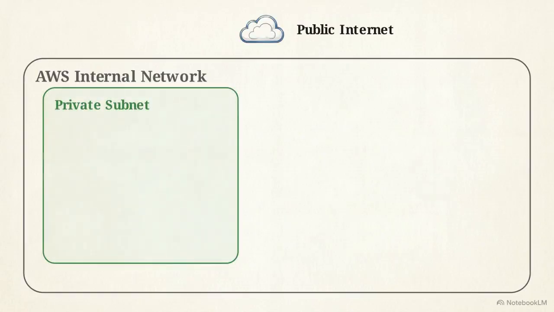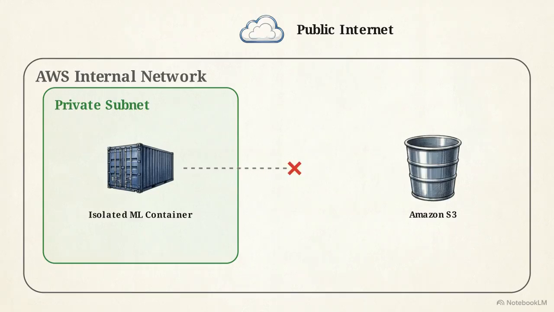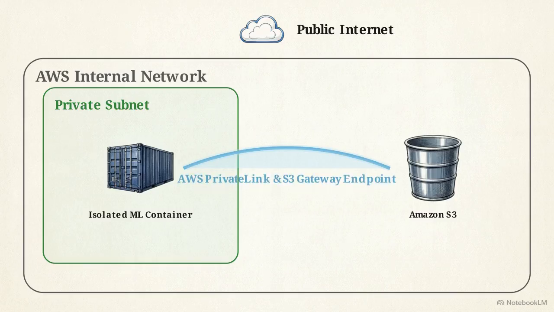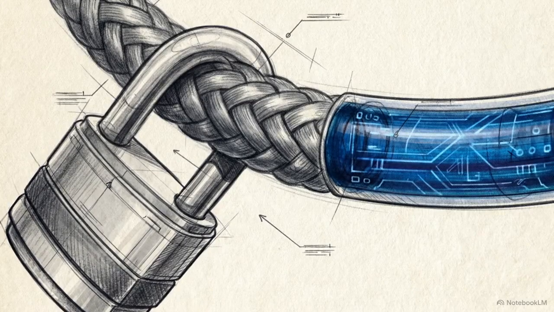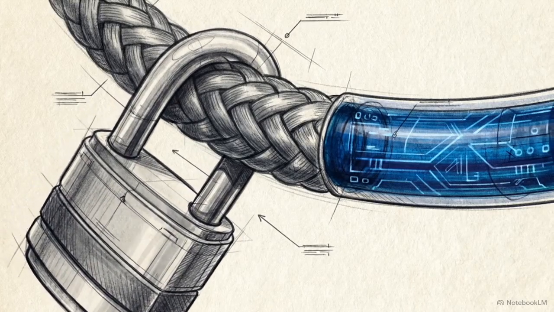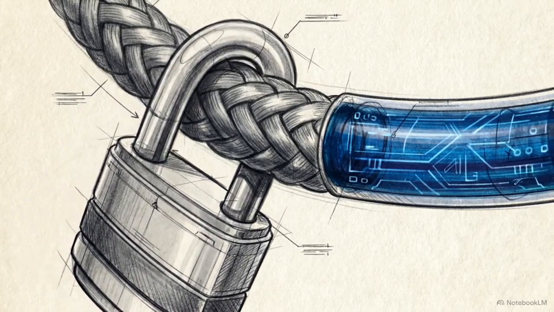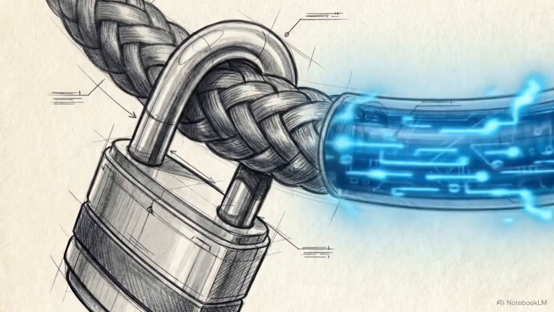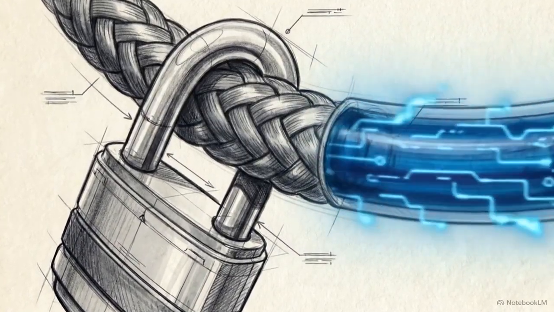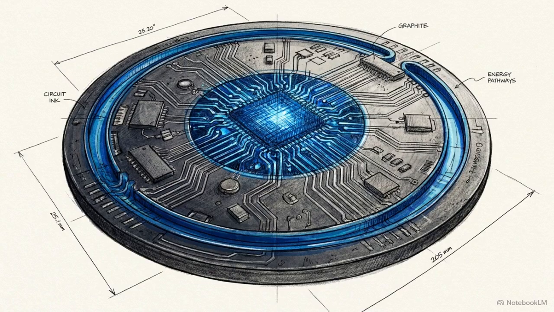However, an isolated container still needs access to training data stored in Amazon S3. We resolve this using AWS PrivateLink and S3 gateway endpoints. These route traffic privately across the internal AWS backbone, connecting your isolated subnet to your storage without ever touching the internet. VPC endpoint policies provide the final layer of protection, enforcing resource level limits on these private connections to ensure data only moves to authorized buckets. This topology creates a closed loop. It secures your intellectual property by eliminating the network paths required for data exfiltration.